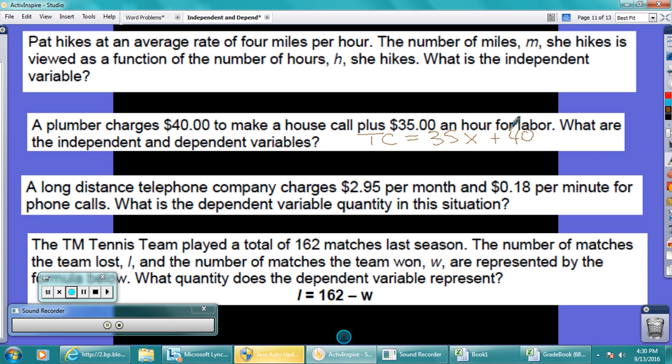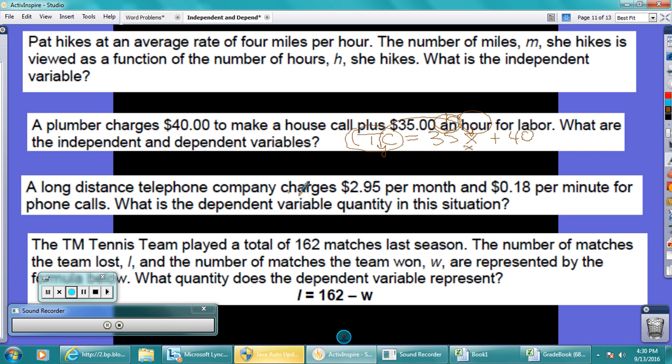Now, this is in a format that we know of. This is our y, this is our x. And what did I tell you? Y always depends on x. So our total cost always depends on x, our hours. So our independent variable is hour, because it's following the per. Hour is independent. Dependent is the total cost. The total cost depends on how many hours the plumber is there.